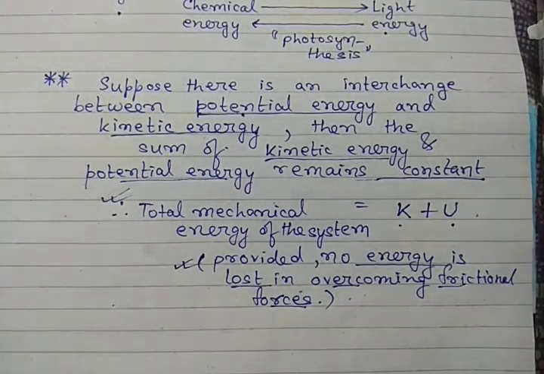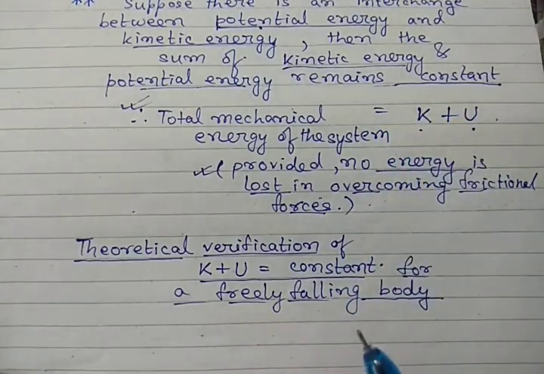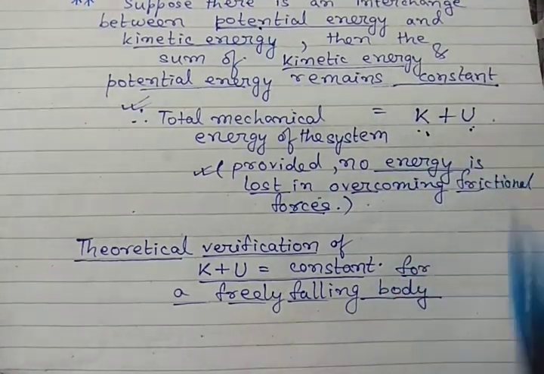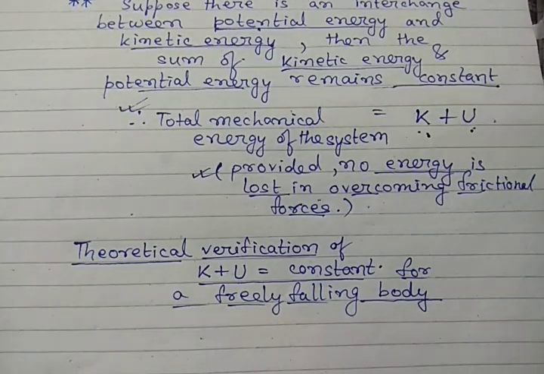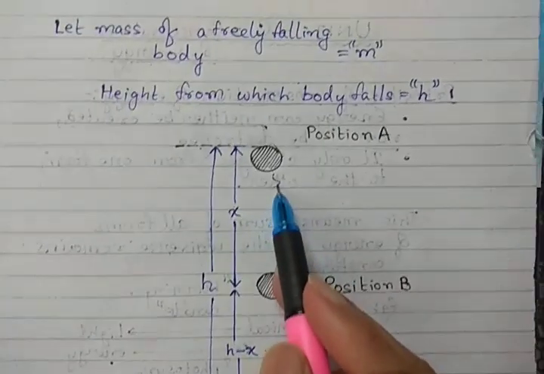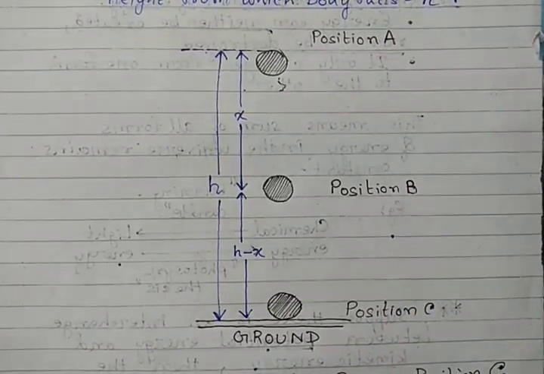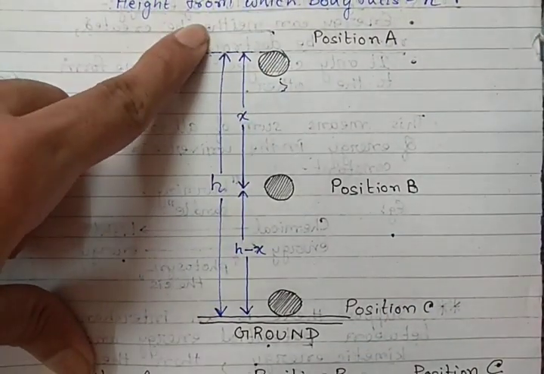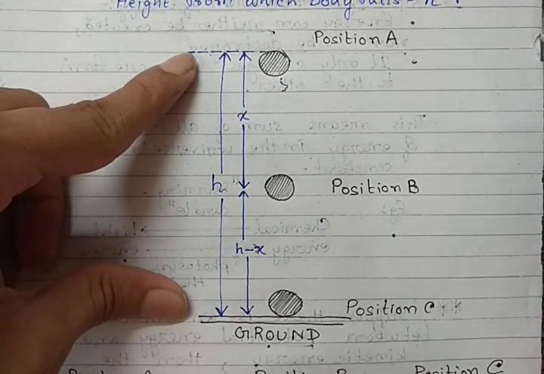Now we will try to prove that the total energy of a system is constant, that is, the sum of kinetic energy and potential energy is a constant. Let us understand how K plus U remains constant for a freely falling body. Let us focus on the diagram. This is the body having mass m and it is falling from a height h. It is at a distance of h from the ground.